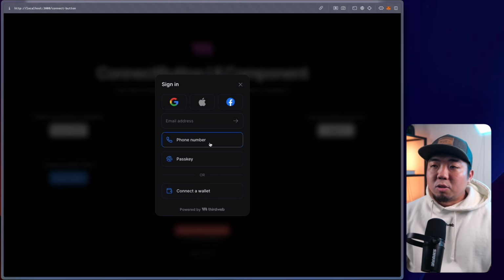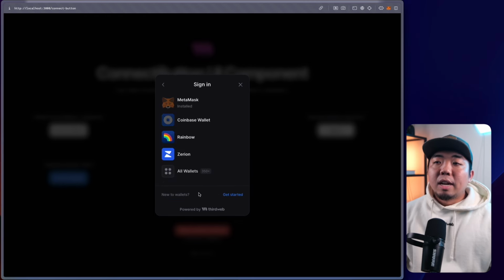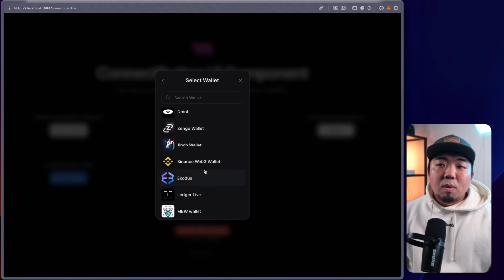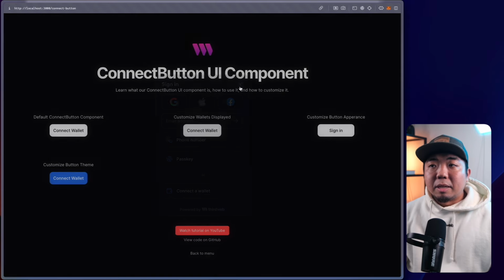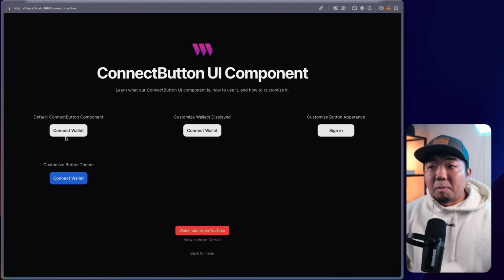You just plug it into your application and you'll get things out of the box like in-app wallet, so social login, email, phone number, passkeys. You can also connect any Web3 wallet, and we support over 350 Web3 wallets. You can just search them in here, and that's a Connect button that you get out of the box. That's the default button there.